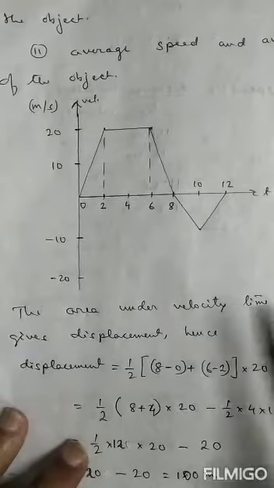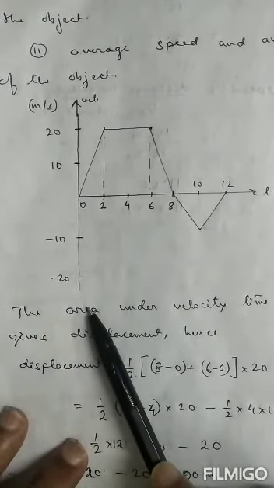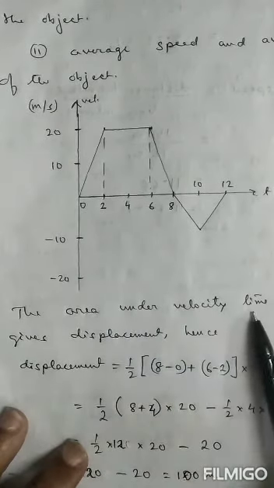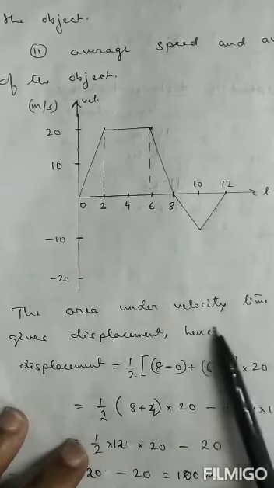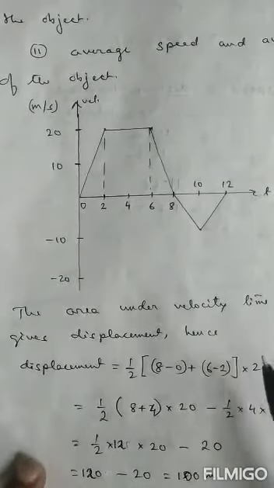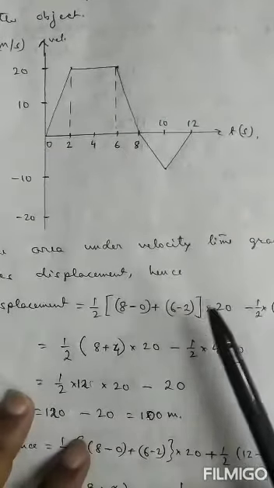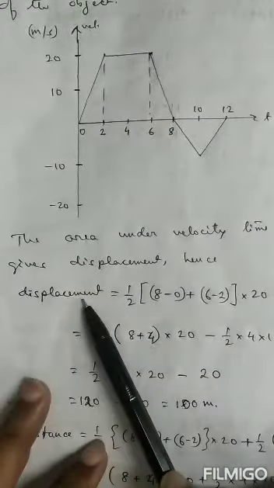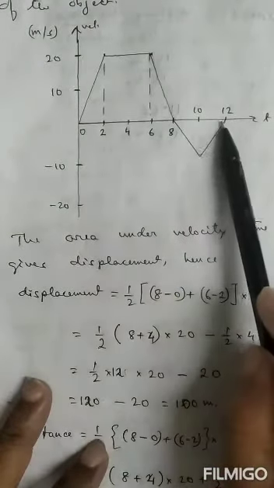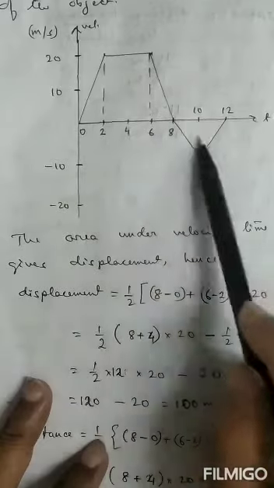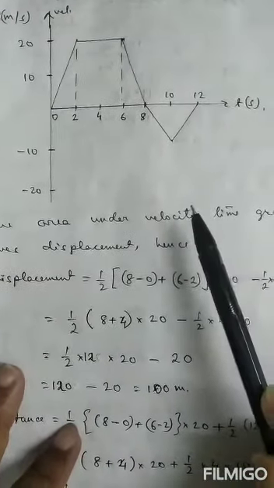What is the solution? Just before the class, we discussed that area under velocity time graph gives us the displacement covered by the object. So therefore, what is displacement in time 0 to 12 seconds? The area under the velocity time graph.